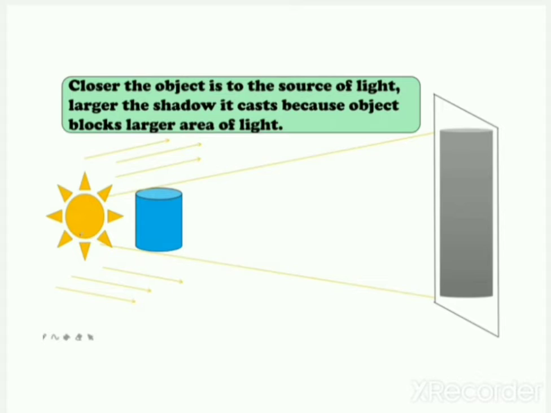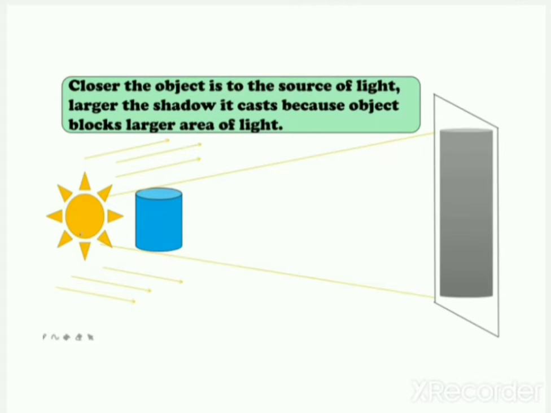Now here you can see the source of light and an opaque object. The object is very much closer to the source of light. Then what happens? The shadow is larger in size. It is because when the object is closer to the source of light, the shadow becomes larger, as the object blocks a larger area of light.